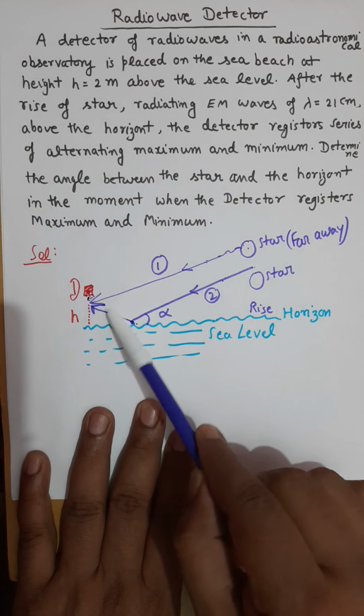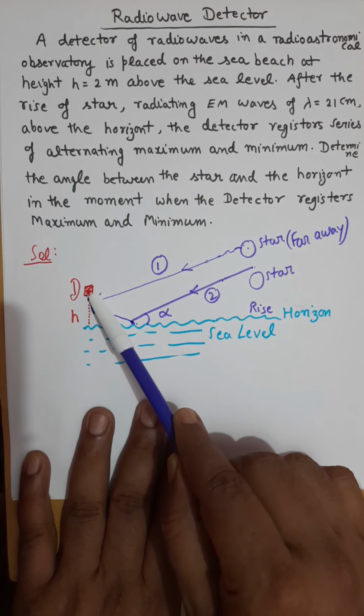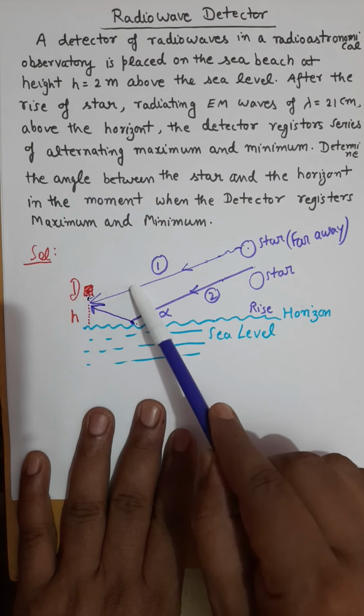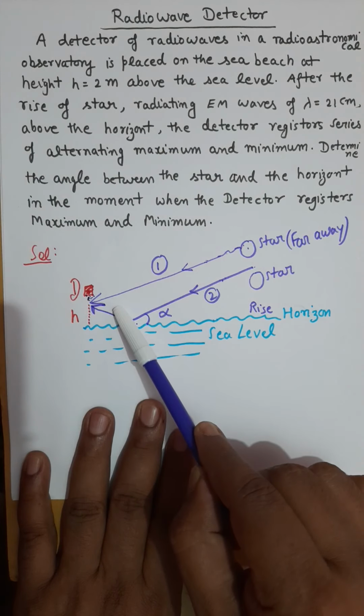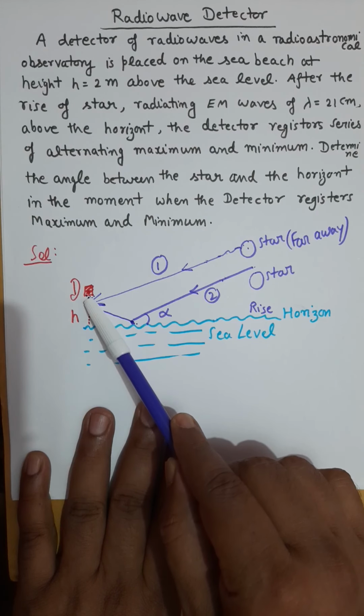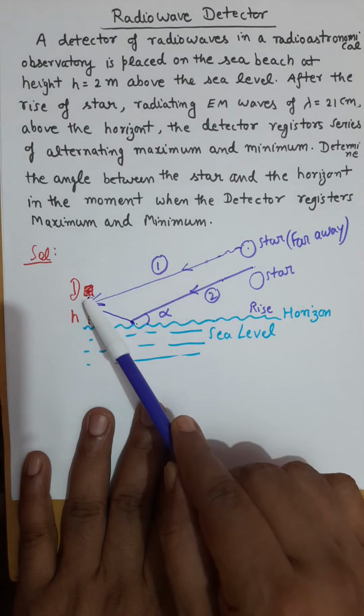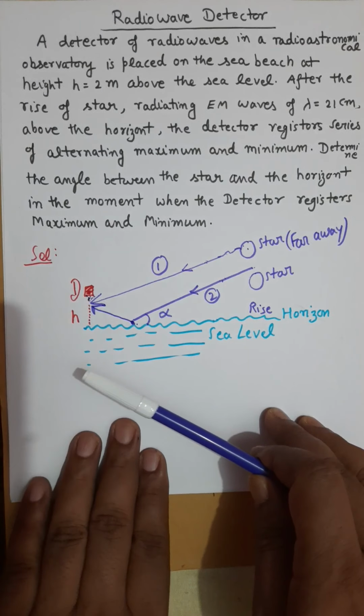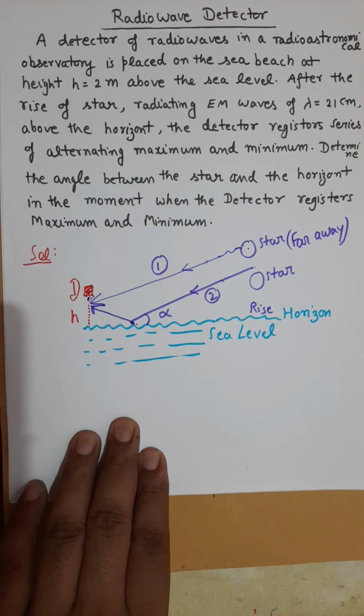So these two waves will interfere at point D, and we need to find the phase difference or path difference to confirm whether it is constructive or destructive interference. So the sole idea behind the question is finding the phase difference.